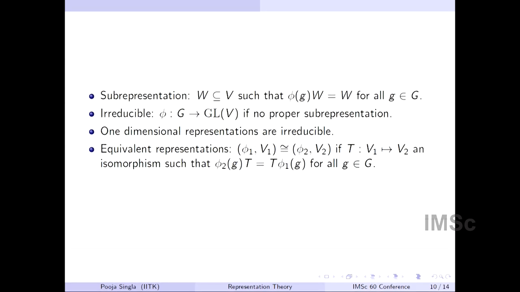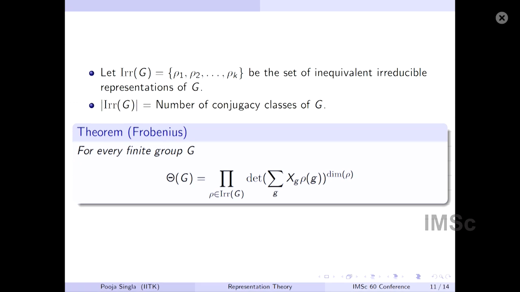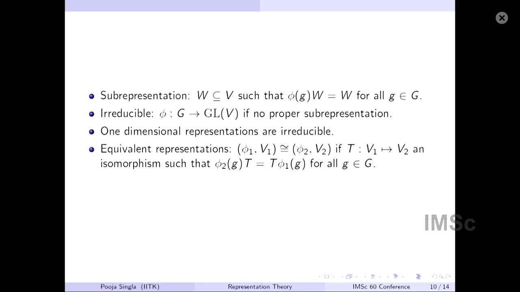I also need what is called irreducible. For that, let's look at sub-representations. Given a representation V of the group G, by a sub-representation I mean a subspace which is invariant under the G action. If I have a V with G action through phi, then I look at the invariant subspaces. I say that a representation is irreducible if it has no proper sub-representation. The only invariant subspaces are the zero subspace or itself. There is nothing in between. For example, one-dimensional representations are always irreducible, because you cannot have anything proper in it.